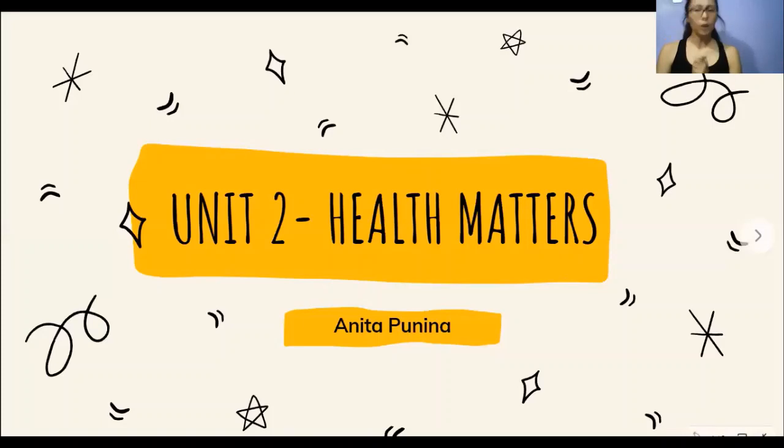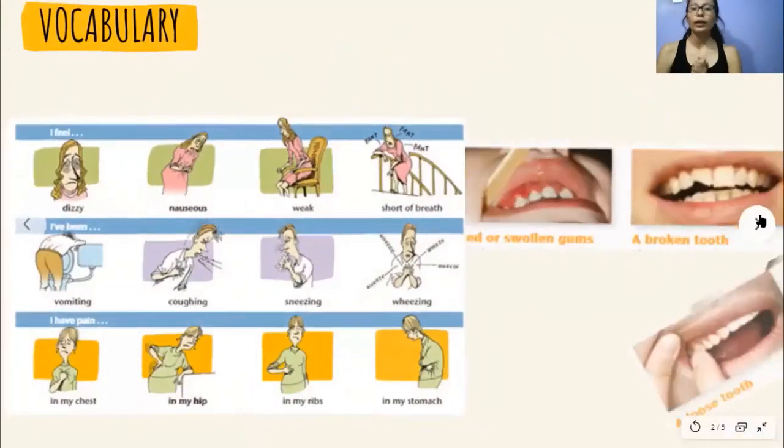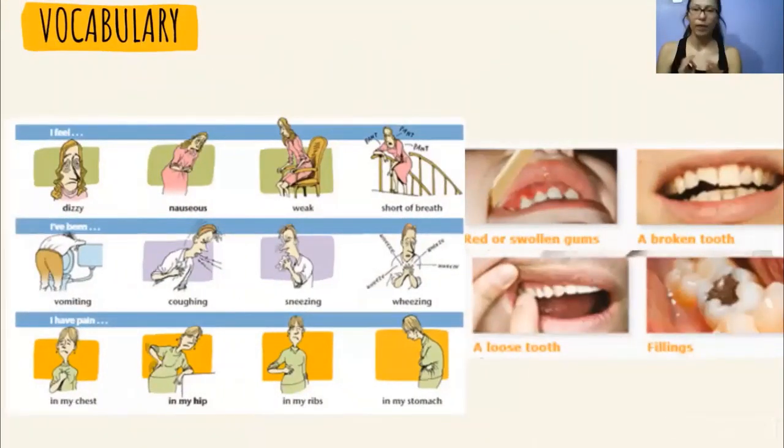Well, I'm going to talk about unit 2, which is about health matters. Here we have a lot of vocabulary. For example, I feel dizzy, I feel nauseous, I feel weak, I feel short of breath. Also, I've been vomiting, I've been coughing, I've been sneezing, I've been wheezing.